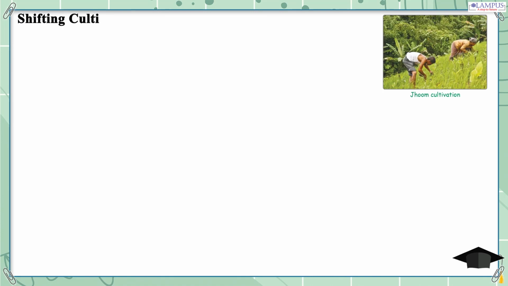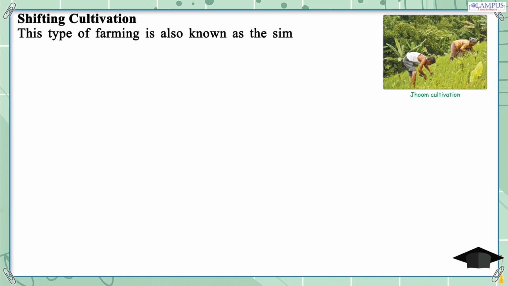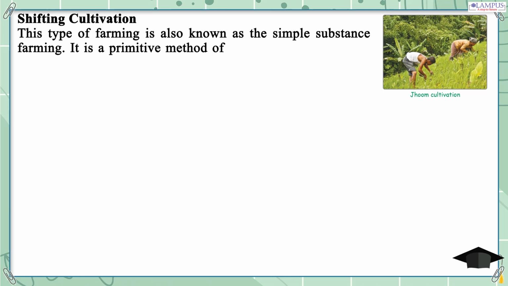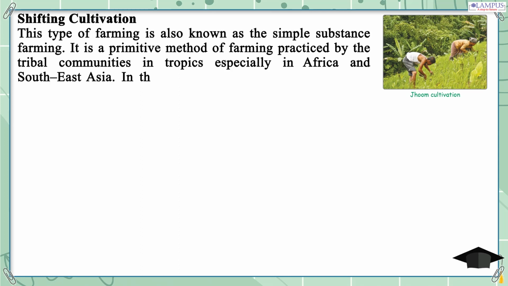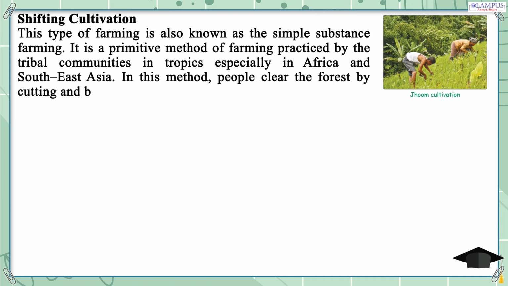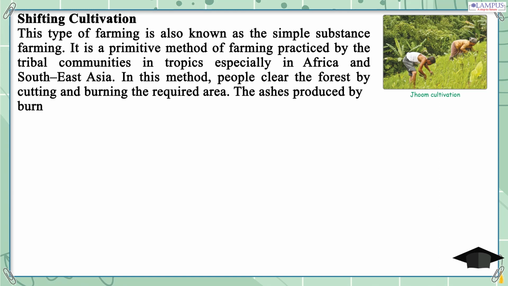Shifting cultivation. This type of farming is also known as simple subsistence farming. It is a primitive method of farming practiced by the tribal communities in the tropics, especially in Africa and Southeast Asia. In this method, people clear the forest by cutting and burning the required area. The ashes produced by burning vegetation are added to the soil for fertility enrichment.